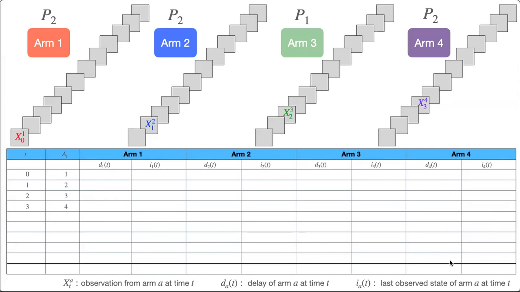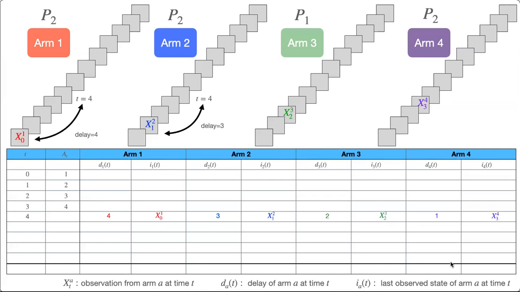After sampling each of the arms once, one can write down the delay of each arm and the last observed state of each arm. For example, at time t equal to 4, the delay of arm 1 is 4, indicating that it was last sampled 4 time instants ago, that is at time t equal to 0. Similarly, the delay of arm 2 at time t equal to 4 is 3, indicating that it was last sampled 3 time instants ago, that is at time t equal to 1.